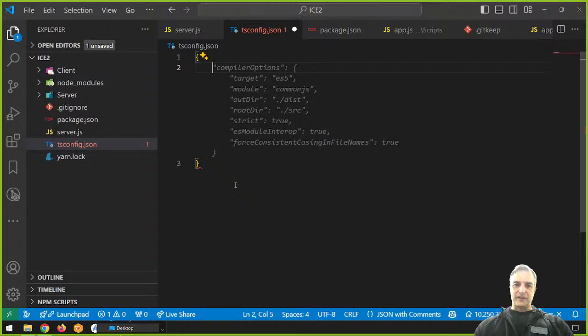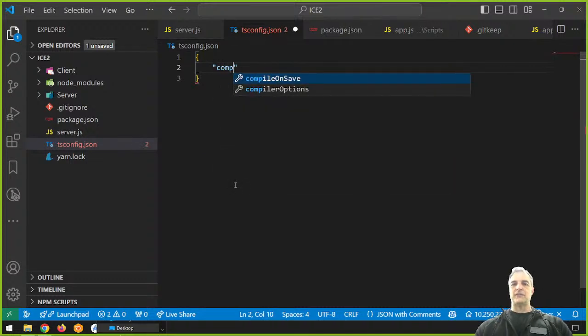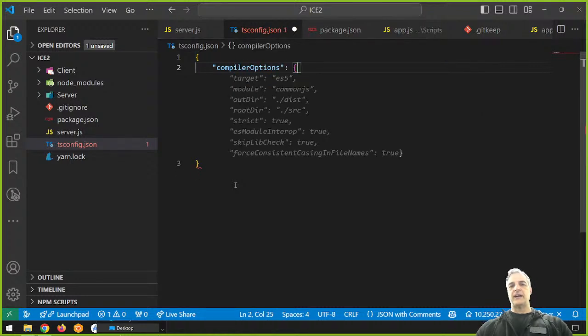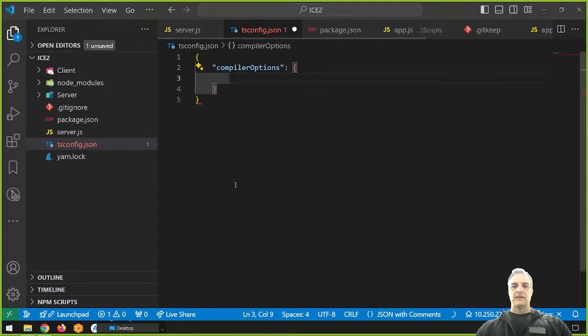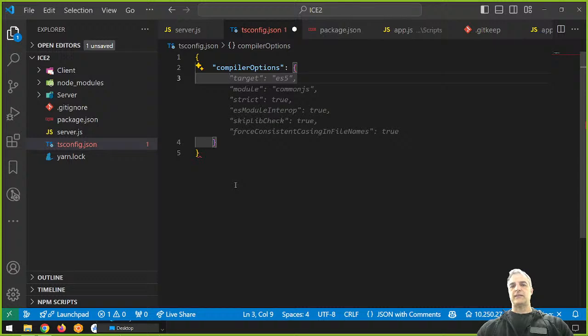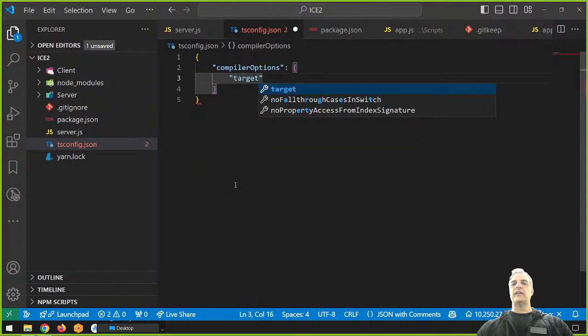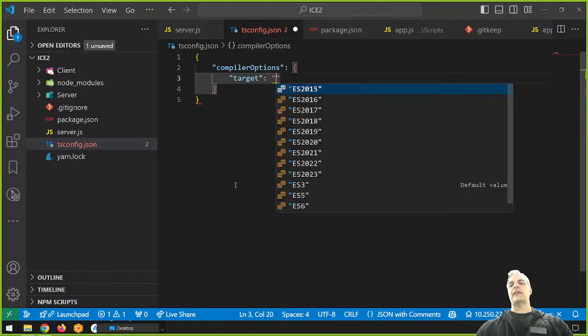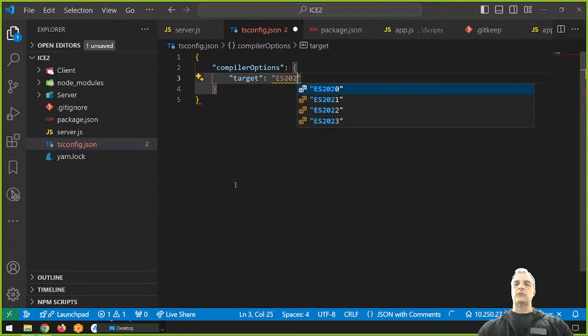I like some of this. I want to use compiler options. Here's compiler options, and I don't want to use all of this yet. I want to have a target. The target is how I'm transpiling. See how it has different ES versions, ES 2015, ES 2023, and so on. I want to use the latest version, which is ES 2023.